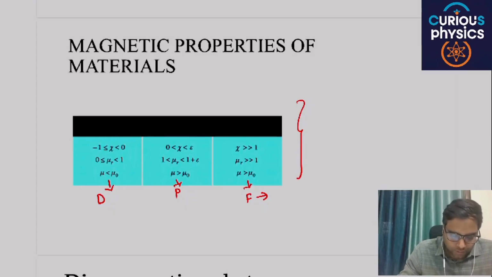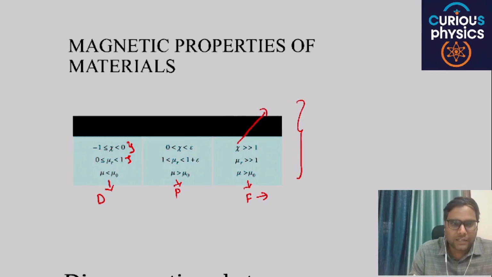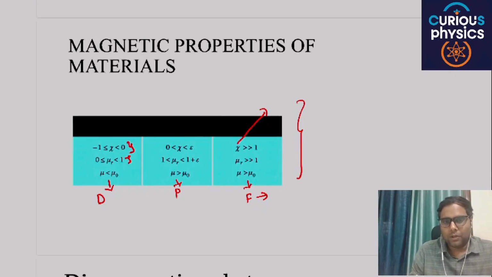In case of diamagnetic materials, these values are very important. For diamagnetic material, the value of psi is -1 to 0. In case of paramagnetic, 0 to some constant, and in case of ferromagnetic, it is very large as compared to 1. If this value is very large, that means these materials feel a strong force of attraction when placed in an external magnetic field.